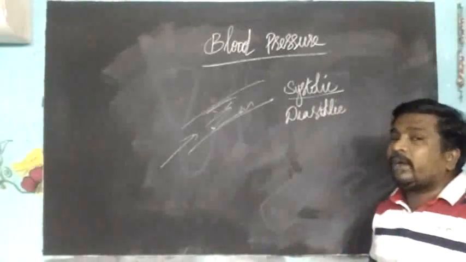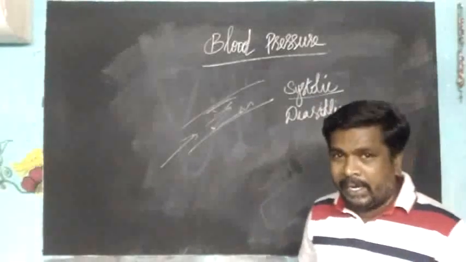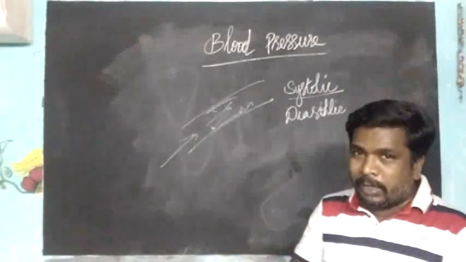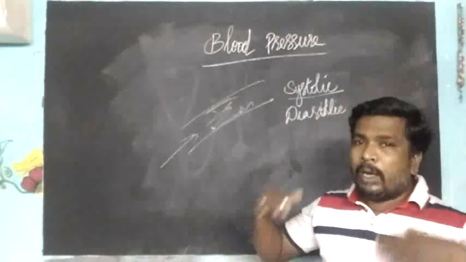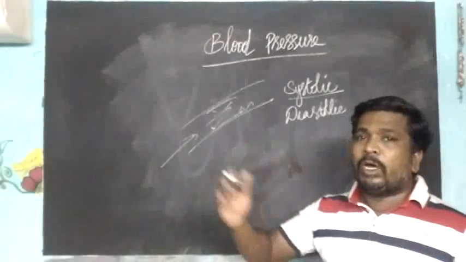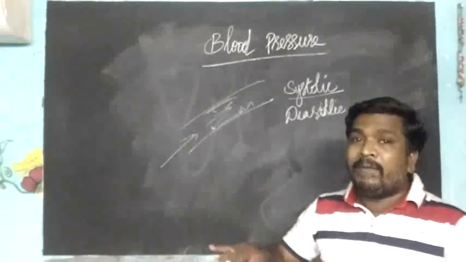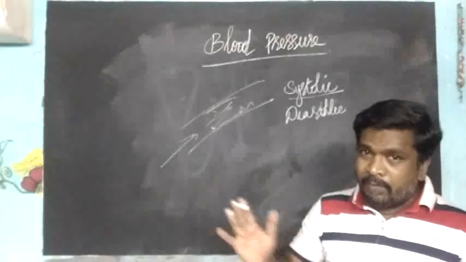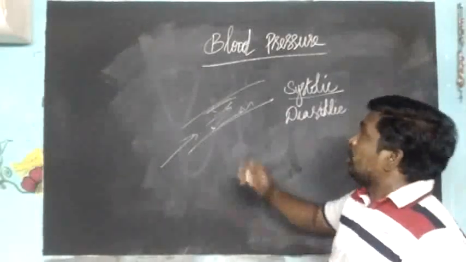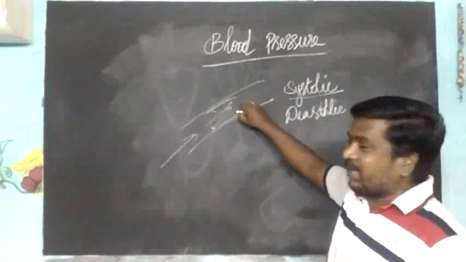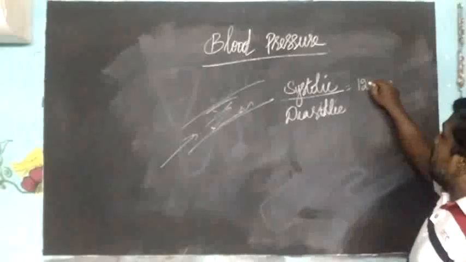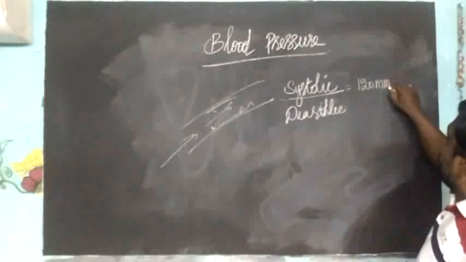When the left ventricle contracts, the oxygenated blood is pumped into the aorta, which divides into arteries. Through the aorta and arteries, oxygenated blood will be distributed all over the organs. At that time the pressure will be maximum. That is called the systolic pressure. It may be 120 mmHg.